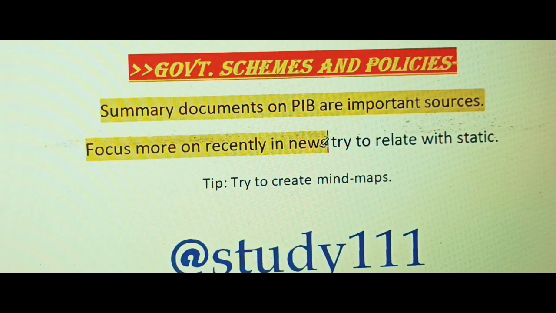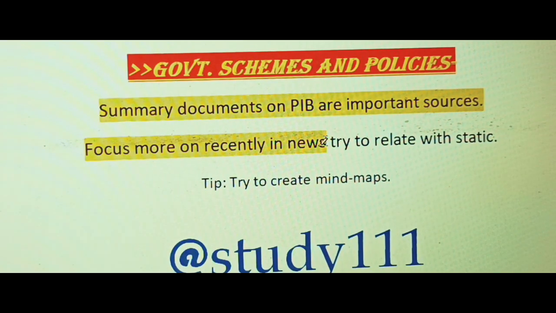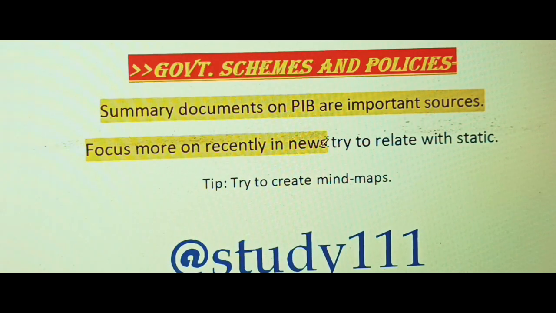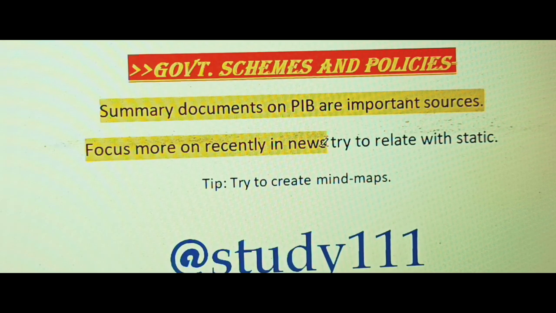You can express each and every policy in mind map format. With visualization, it may be possible that at any point you forget something around the prelims exam, but with a mind map you are not going to forget anything. So just try to visualize the schemes and policies.